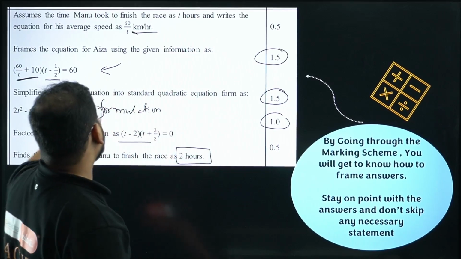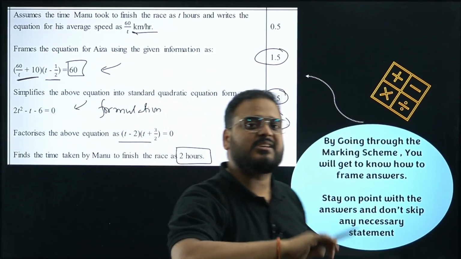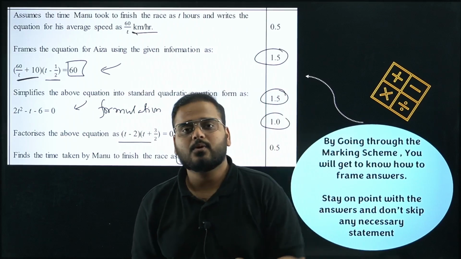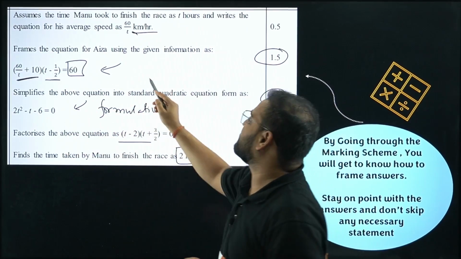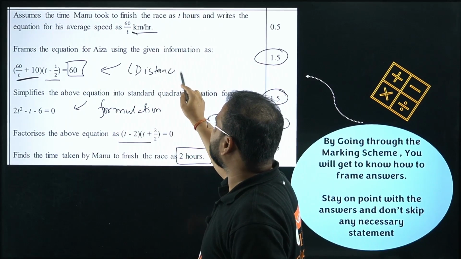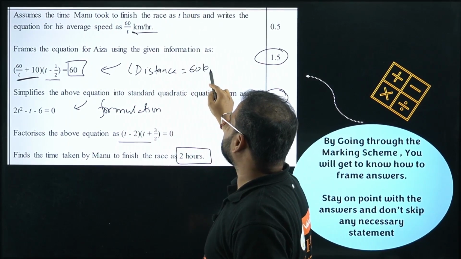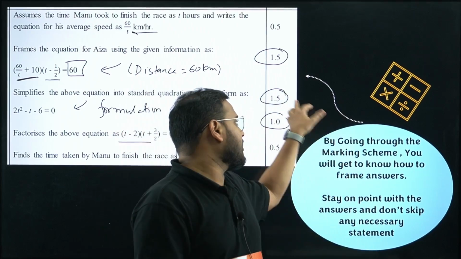Distance is same. What is this, sir? Kilometers? No. Distance is same. They're traveling the same distance, no? By cycling, so same distance, that's why into 60. So right here, distance is same, 60 kilometers. Right? So mention all these steps. When you do that, you get 5 marks for it.